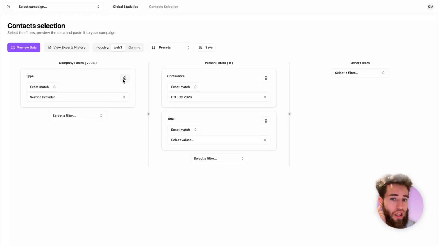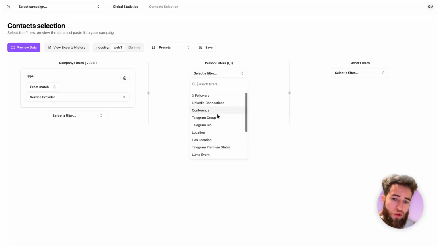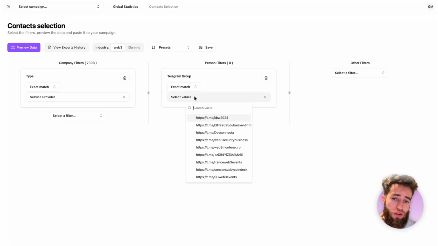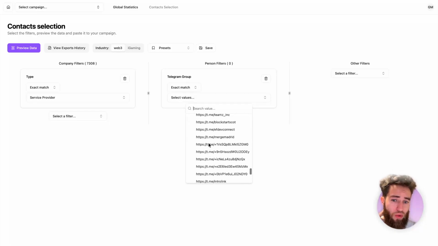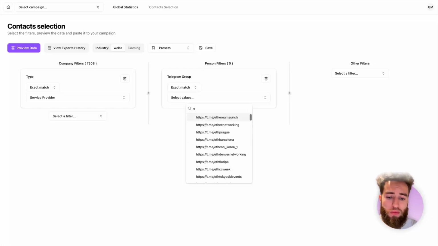Now, the second way to target the attendees is through specific Telegram groups. So we can go under person filters, filter called Telegram group, and we have a list of all of the Web3 groups that we have ever parsed. And you can choose the specific groups affiliated with a certain conference.